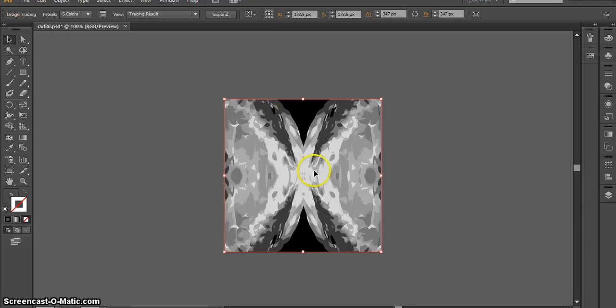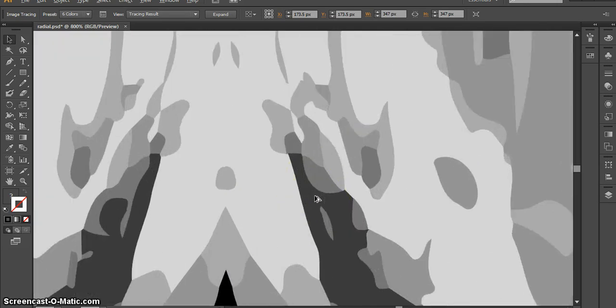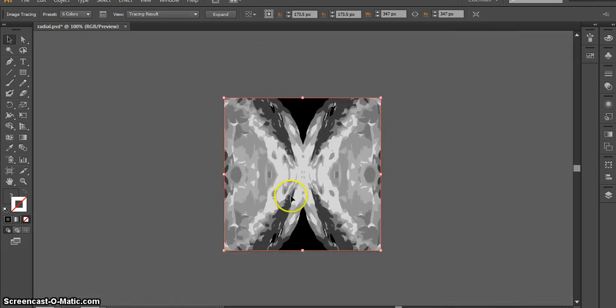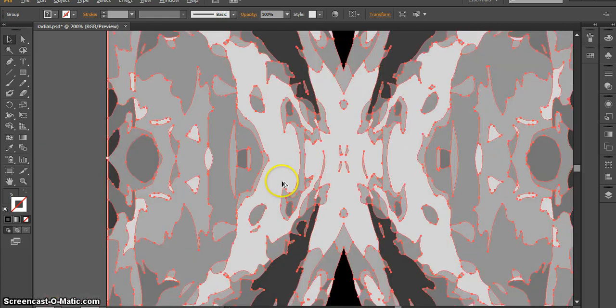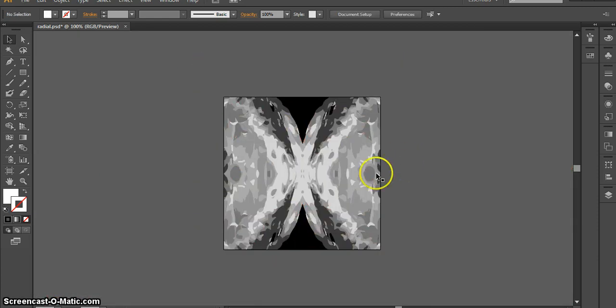Some of you might take longer than others. And when you hold down Alt and zoom in, you'll see that the image now looks kind of smushy, and you can see those 6 different grays. It is one image. You can see the selection around it here. And what we want to do is isolate each of those shapes of gray. So making sure it's still clicked and selected, up at the top now that Live Trace has been replaced with a button called Expand. When you click that, you'll see each of the different shades of gray is outlined by shapes. So we've just vectorized our image.